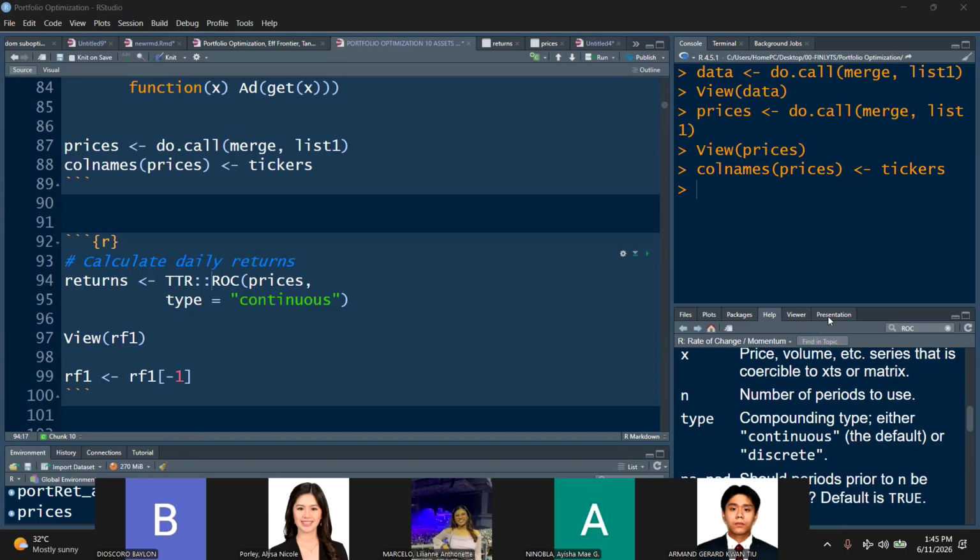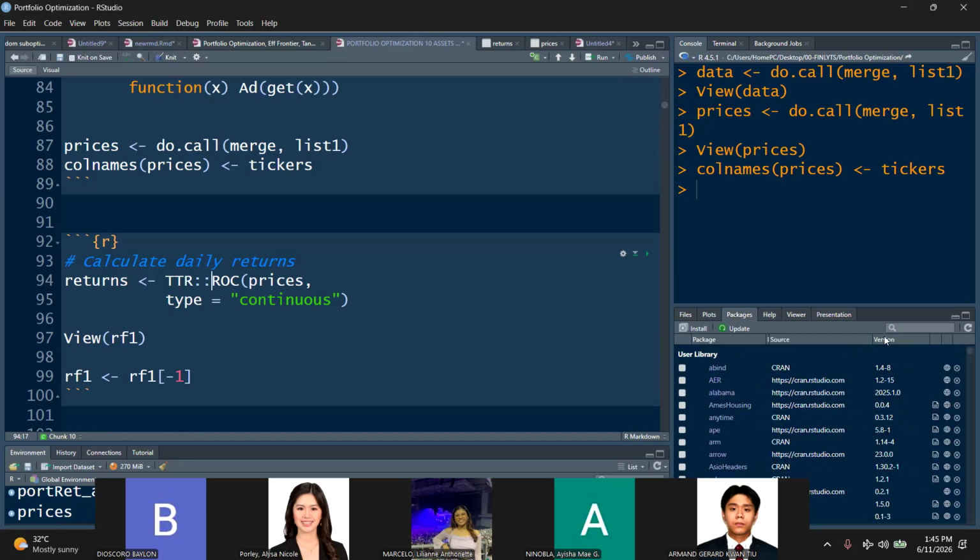In fact, if you check your packages, I won't show that anymore. You can just check it out yourself. If you look for TTR, class, in the packages, and see if it's loaded, you'll notice that it is checked, because once you load quantmod, TTR automatically comes with it. So this just computes, class, for the returns, and type is equal to continuous. So let's change this. I'll call this returns, to be consistent with the name.